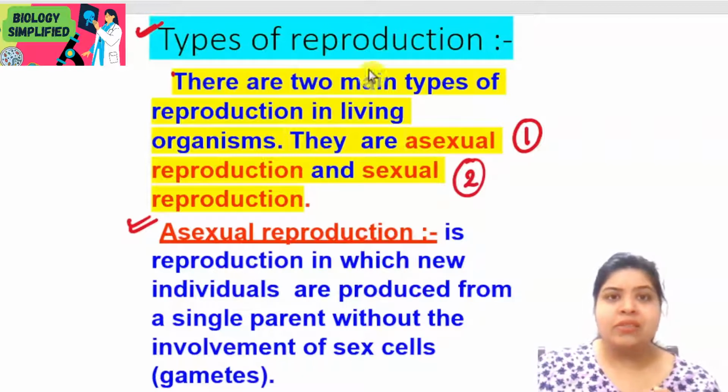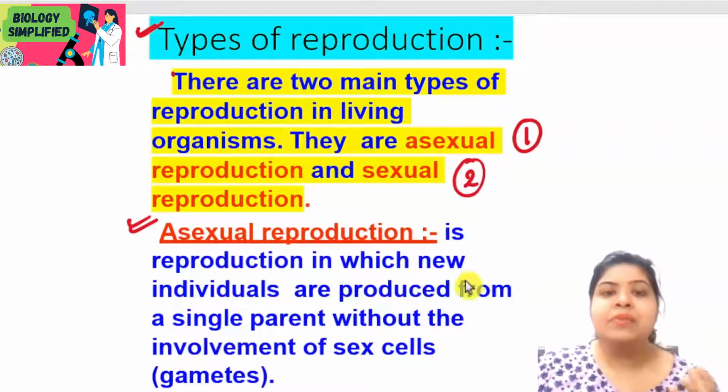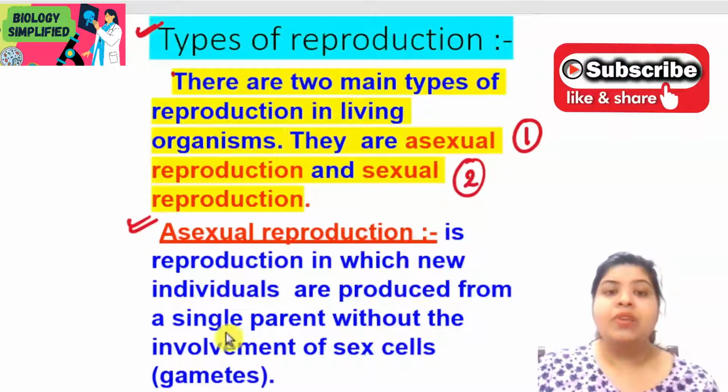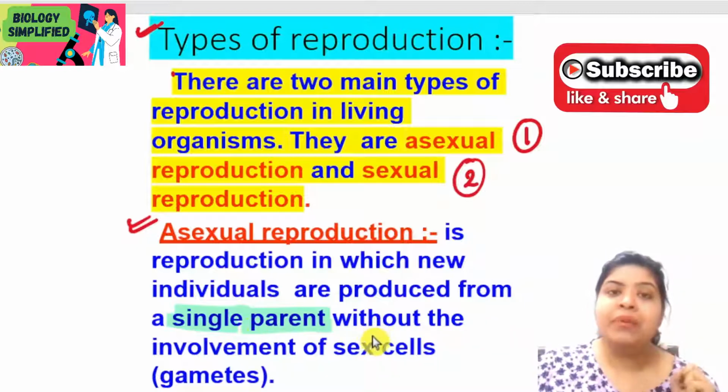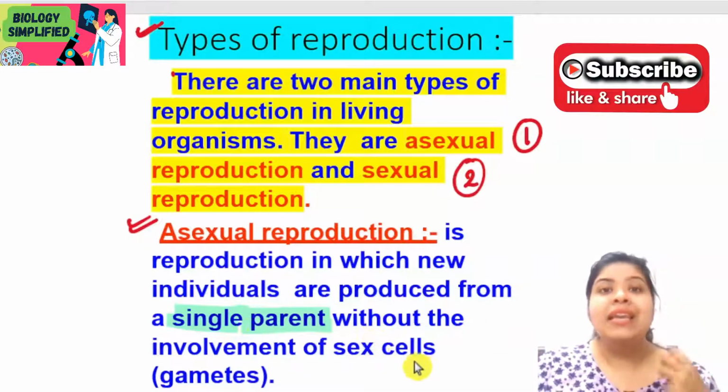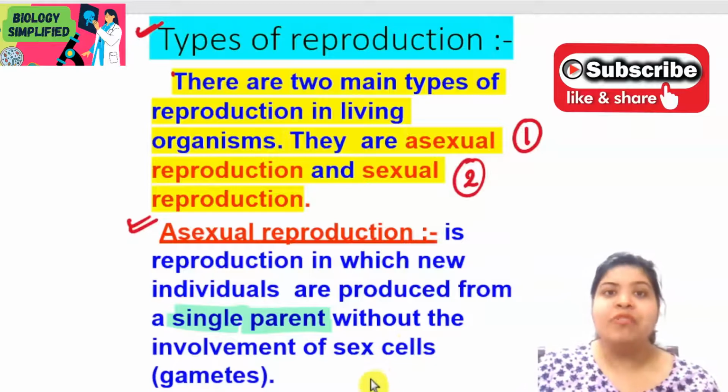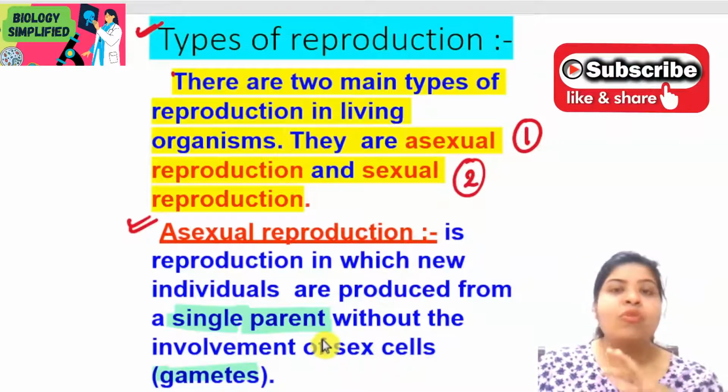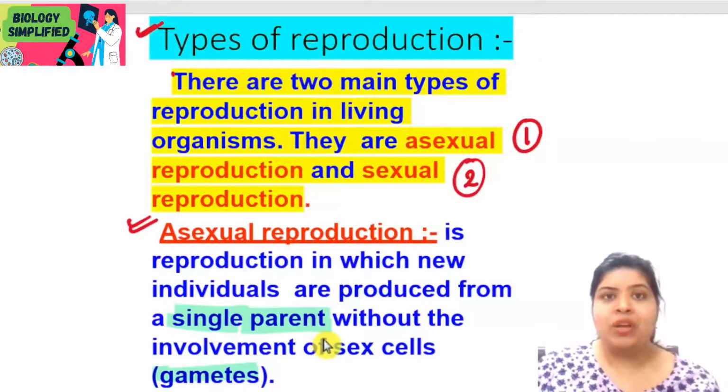Asexual reproduction is the one in which organisms produce new individuals and a single parent is involved. Okay, so there is the involvement of only a single parent, and this happens without the involvement of gametes or sex cells. There is no formation of gametes in asexual reproduction, and only a single parent is involved in this mode of reproduction.